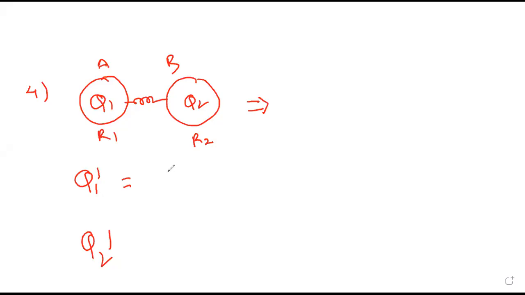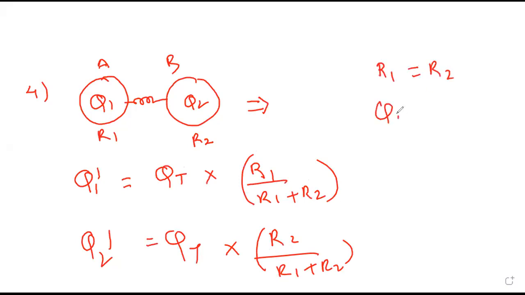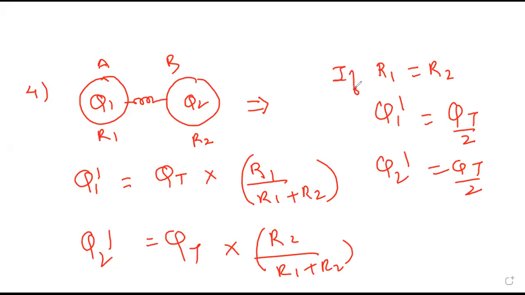It will be Q1 = Q total into R1 upon R1 plus R2, and the second body Q2 = Q total into R2 upon R1 plus R2. If both are equal, that means if R1 is equal to R2, the charge on the first will be half of the total charge. Charge on the second is also half of the total charge. Copy this much.